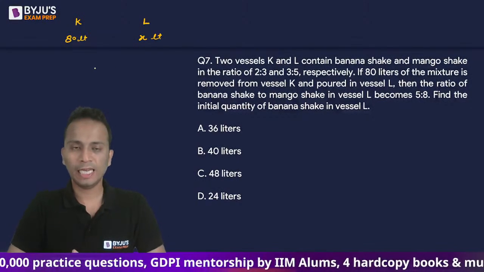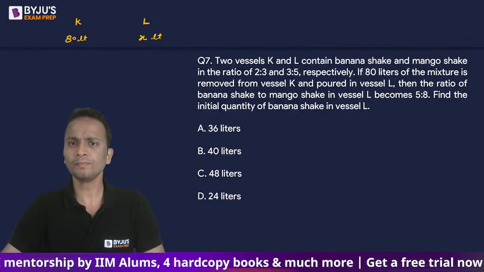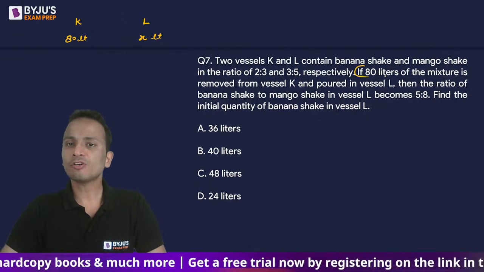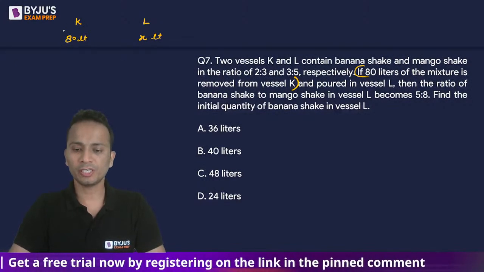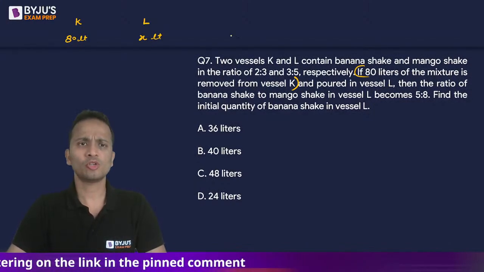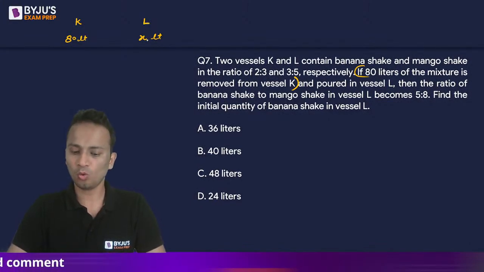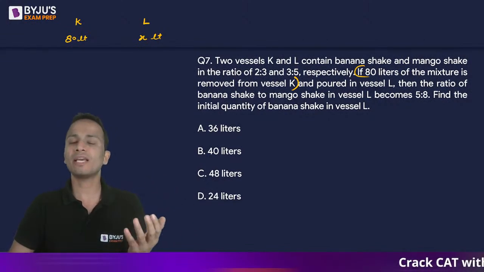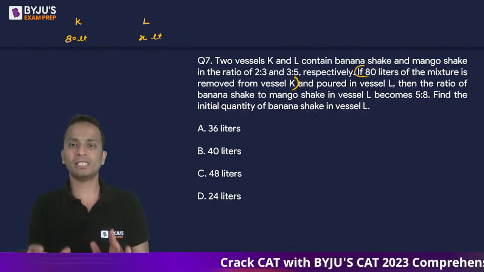All right. Let us start solving. Now, all of you carefully watch this one. Now, there are two vessels, K and L. 80 liters of mixture is taken from vessel K and is poured in vessel L. So let's say X liters of solution was present in vessel L. So 80 liters of solution from vessel K and X liters of solution from vessel L are mixed.